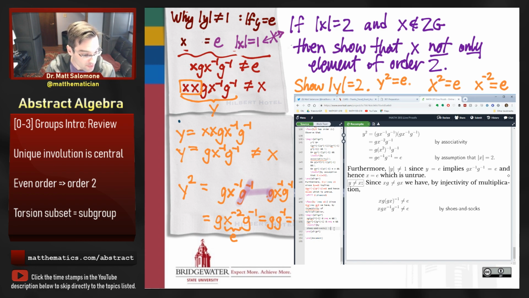And then I just multiplied both sides of this equation by x. Y equals x g and x inverse g inverse is not equal to x. And then simplifying xx to be the identity, y equals g x inverse g inverse is not equal to x. And that concludes the proof. Thus, y is an element of order 2 distinct from x.